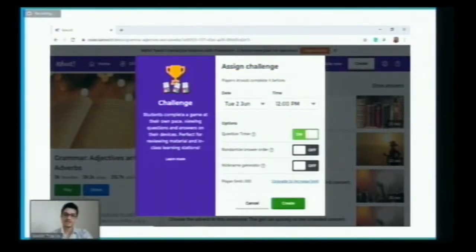Is there a capping, sir? Is there a capping of the number of students, as we can see on this slide right now that the player limit is 100? How many students can we engage in a free account and in an upgraded account? Okay, the number of students won't have that much difference between the free and the upgraded account. But additional features like using many images and many different types of surveys only differ in the premium version.